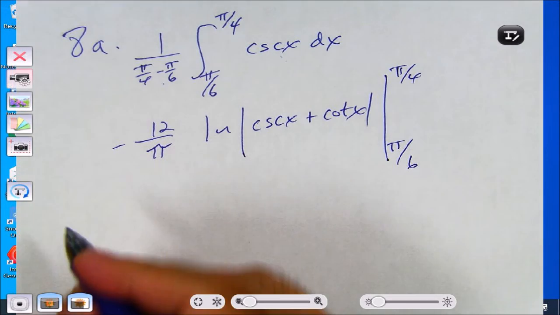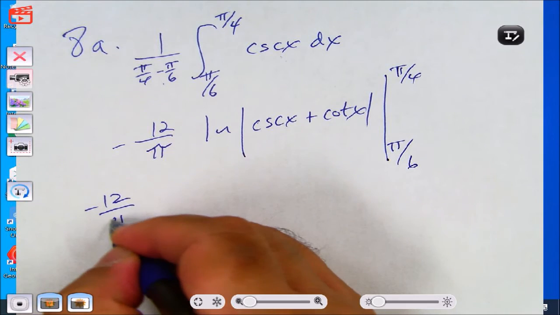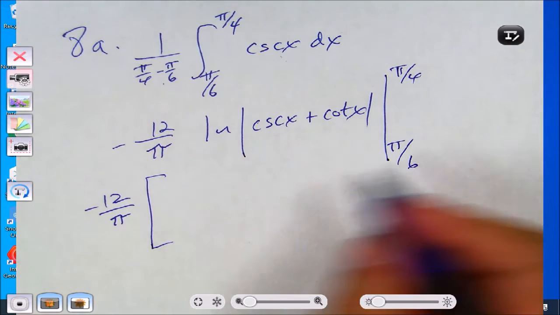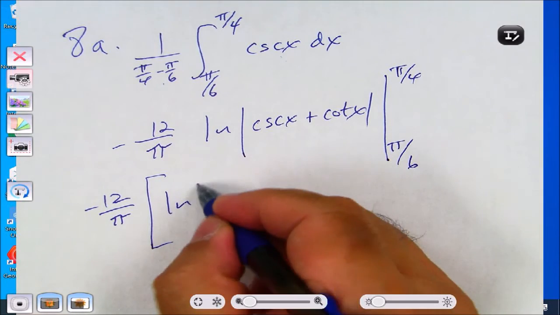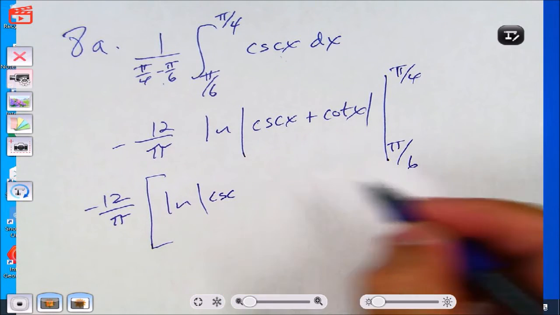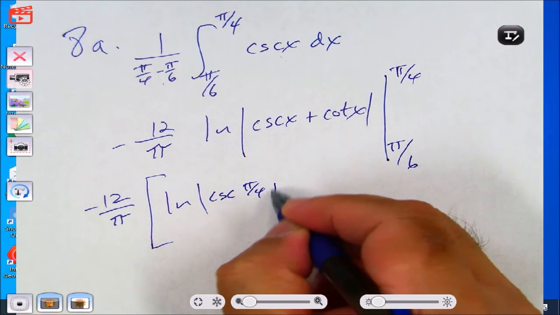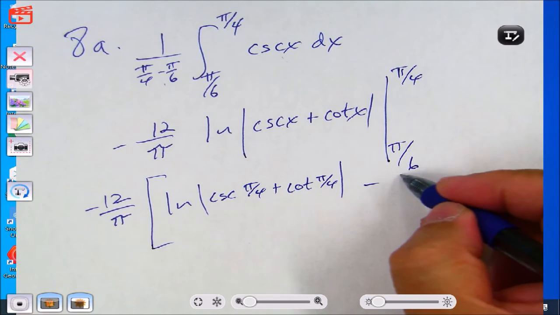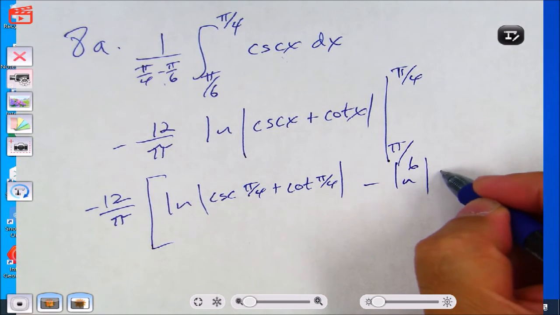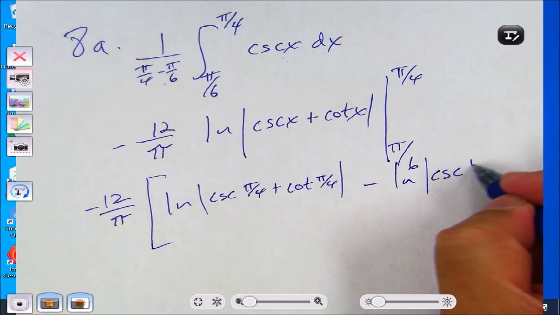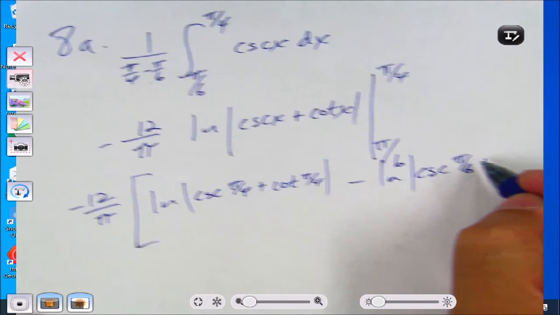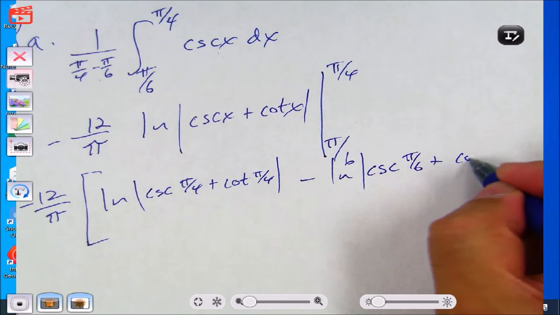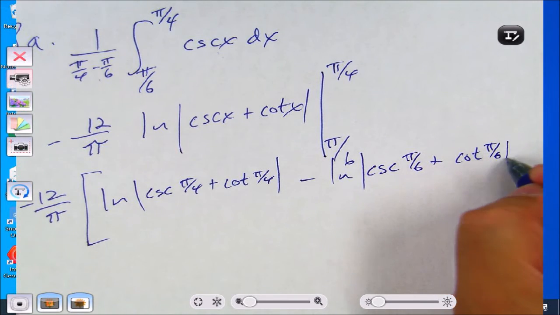So I want to leave the negative 12 over pi outside and do all this computation on the inside. So it's natural log absolute value of cosecant of pi over 4 plus cotangent of pi over 4, minus natural log absolute value of cosecant of pi over 6 plus cotangent of pi over 6.